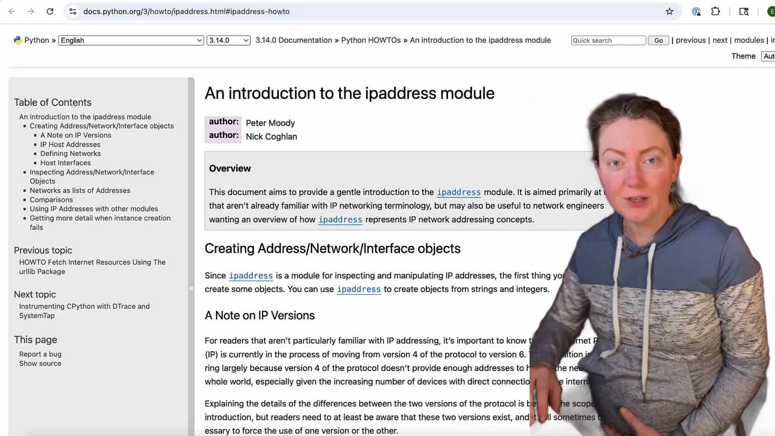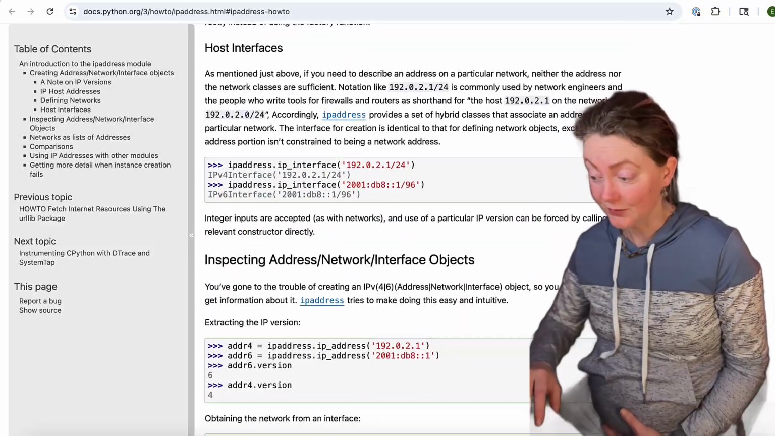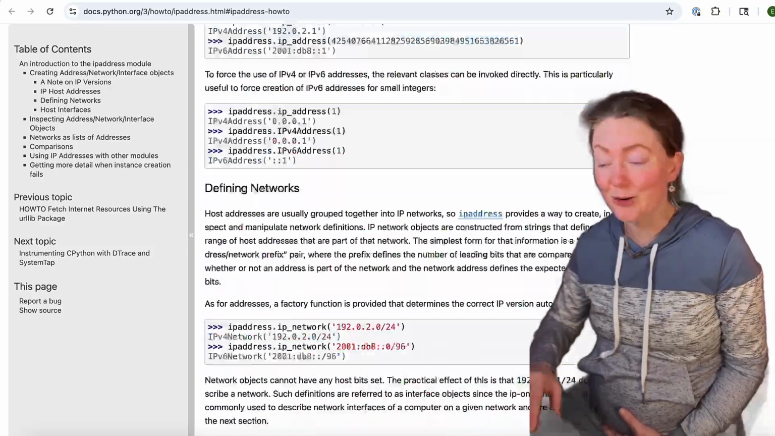Okay, so it sounds like this document is for the people who don't know network engineering, and I might be a developer, but I'm not this much of a noob. So we're going to skip this little intro module.